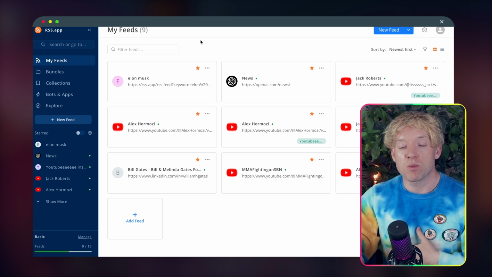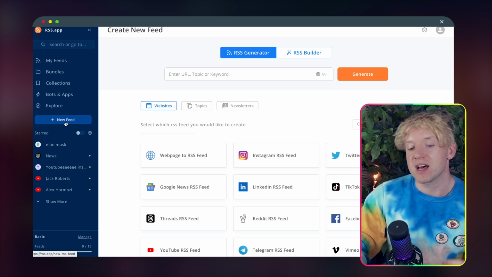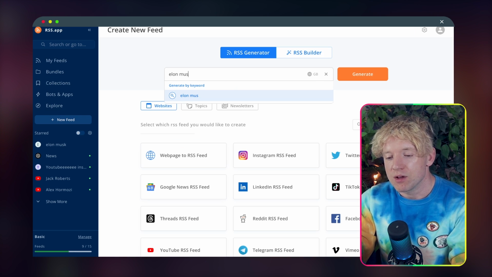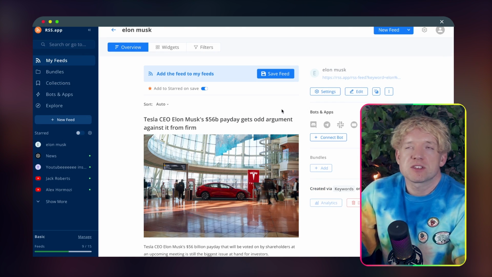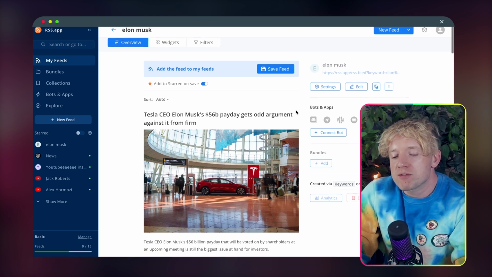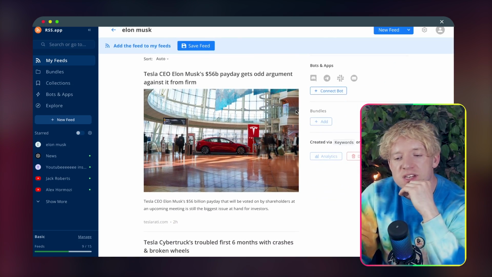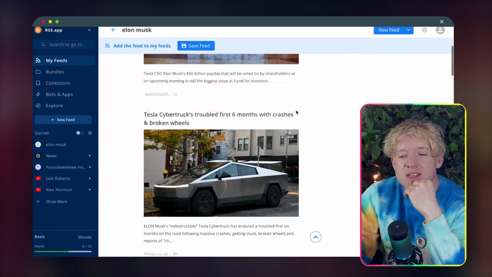So I'm going to take a side step away from that and I'm going to go for Elon Musk. So come to the left, I'm going to type in Elon Musk. And what we'll say is, look, get me just all the information about him. Let's just say we have a page, it's like Elon Musk for you or whatever it is. This, for example, will pull every article that it finds on Elon Musk.